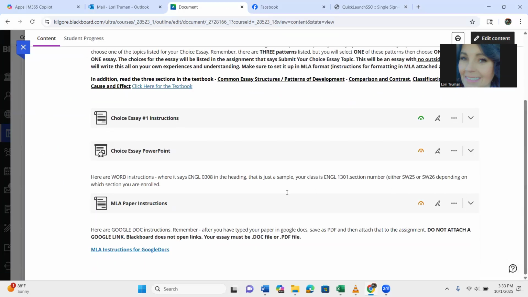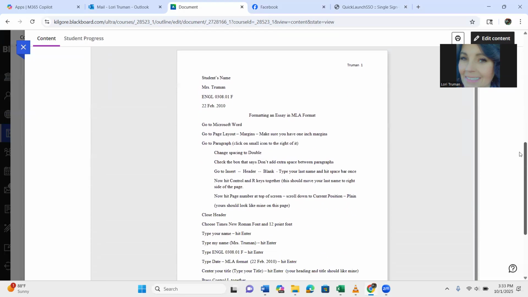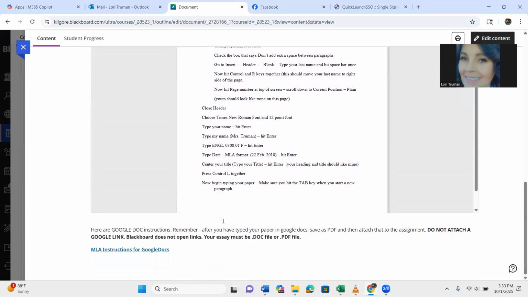At the bottom of this choice essay instructions, I've given you step by step how to document if you're in Word, and I've also given you a link to how to set up your paper in MLA instructions for the Google Docs. Remember, your essay must be a doc or a PDF file. Don't attach a link to a Google link. Don't attach a Pages document if you're using an Apple computer. It must be a doc or a PDF file.